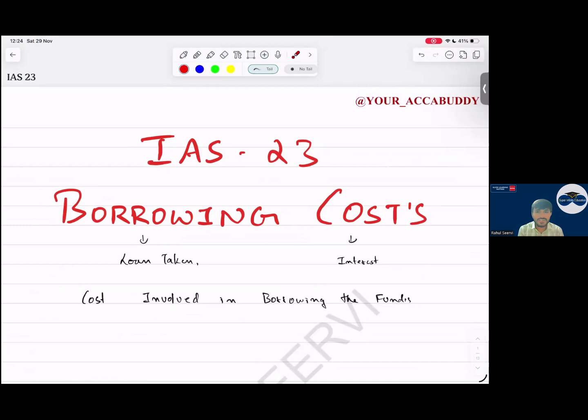So we have discussed all the small standards possible. IAS 24, IAS 16 and IAS 40 are pending. You can do it by yourself. So with this, each and every standard we have discussed. So chalo then, with this, any doubts to anyone? No doubts. Okay. So with this, can we end the session?